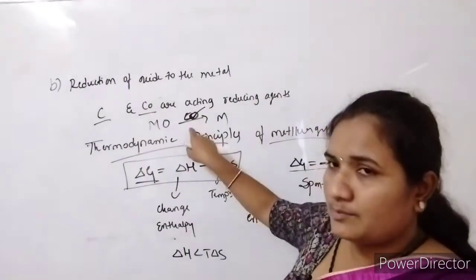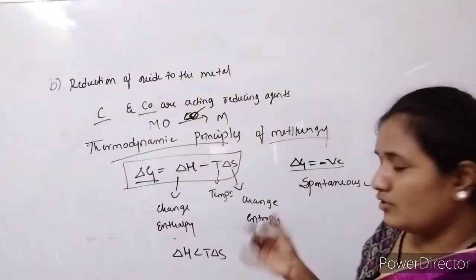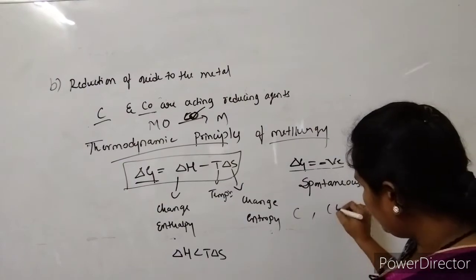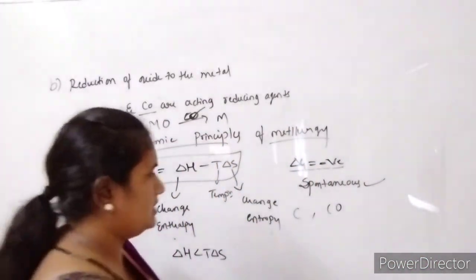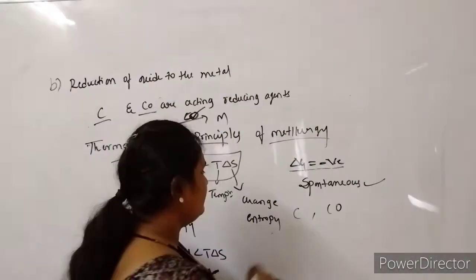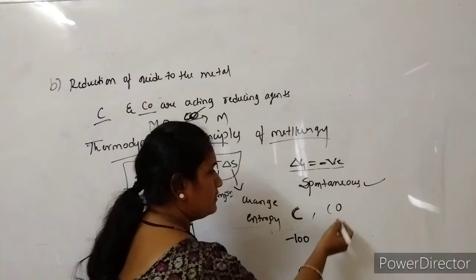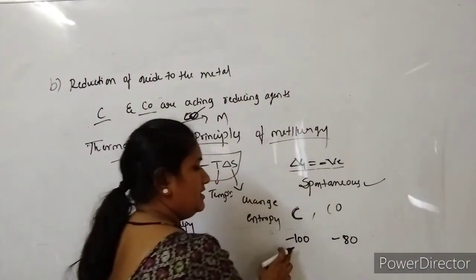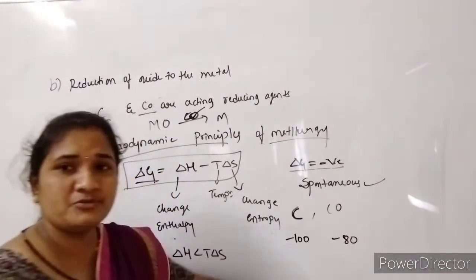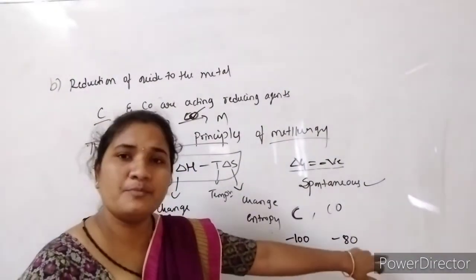Again, if you are taking carbon monoxide, and both carbon and carbon monoxide give Gibbs free energy in negative values, like, simply I am giving digits: if carbon is giving minus 100 and carbon monoxide is giving minus 80, minus 100 and minus 80, which one is more negative? Minus 100 is more negative, so it should become more and more spontaneous.